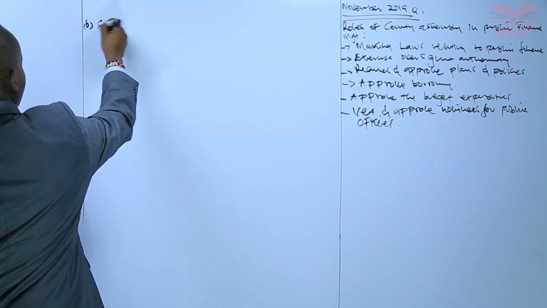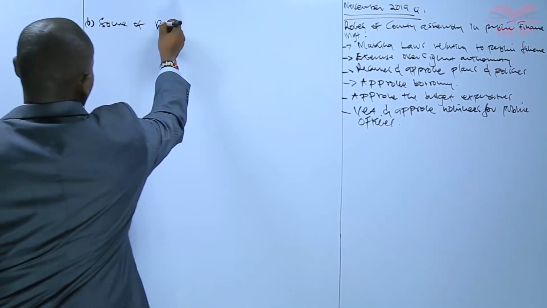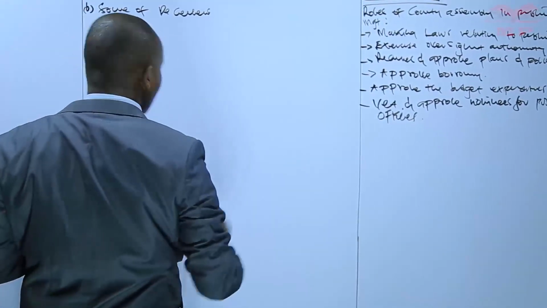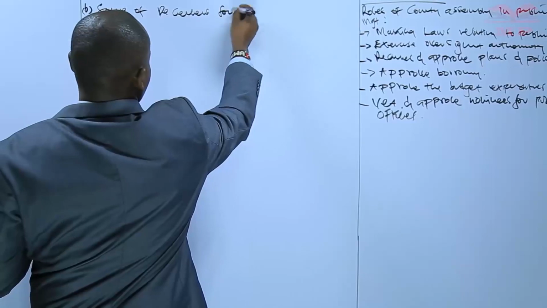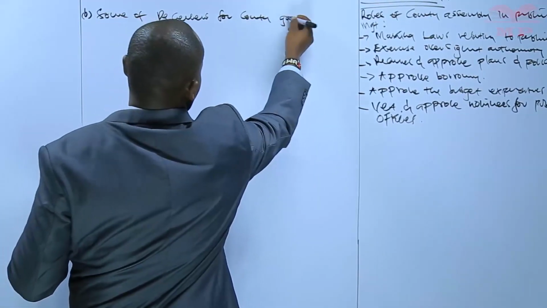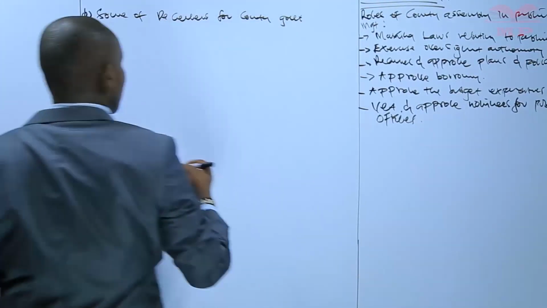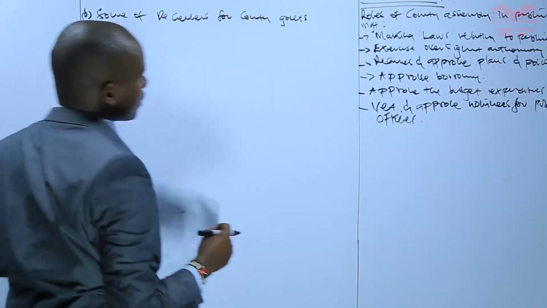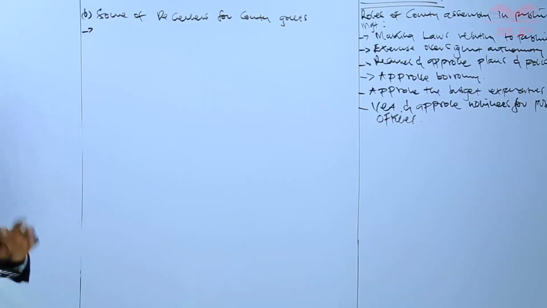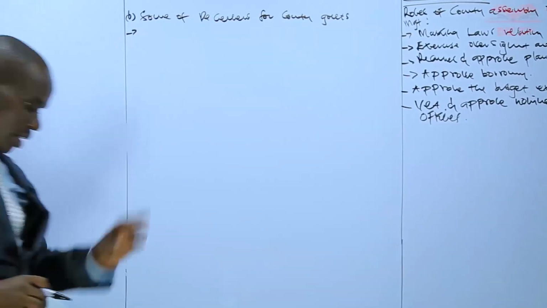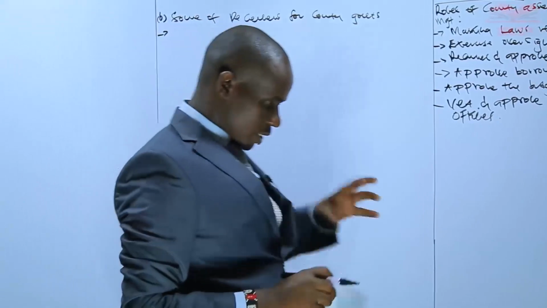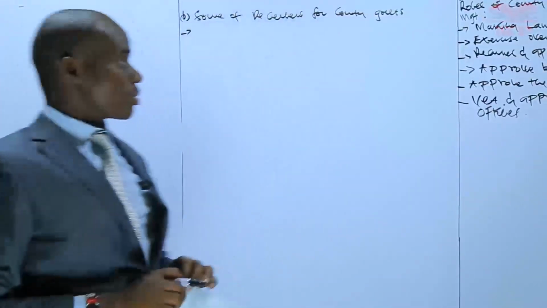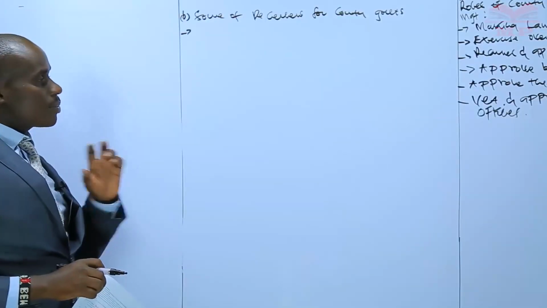We have sources of revenue. Sources of revenue for county governments. County government, we are saying that this is a government that is created from the national government. Remember, previously we were operating as one government, but now we have a number of governments. That's why we are talking of a devolved system of government.